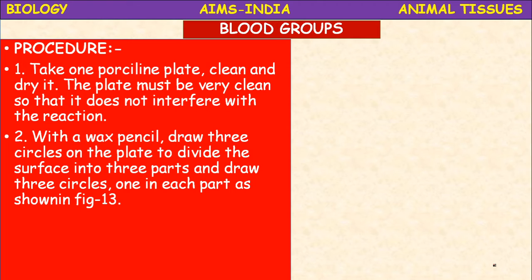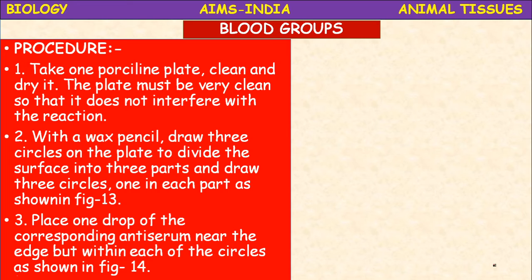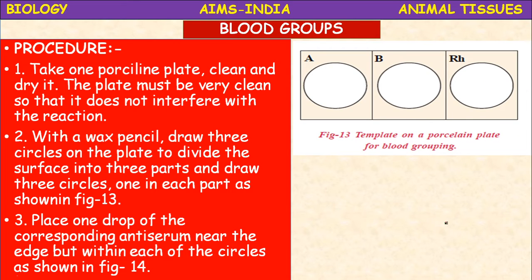With a wax pencil, draw 3 circles on the plate to divide the surface into 3 parts, 1 circle in each part as shown in the figure. Okay, here we will see the figures. Place 1 drop of corresponding antiserum. This is the first figure, number 13: template on a porcelain plate for blood grouping.